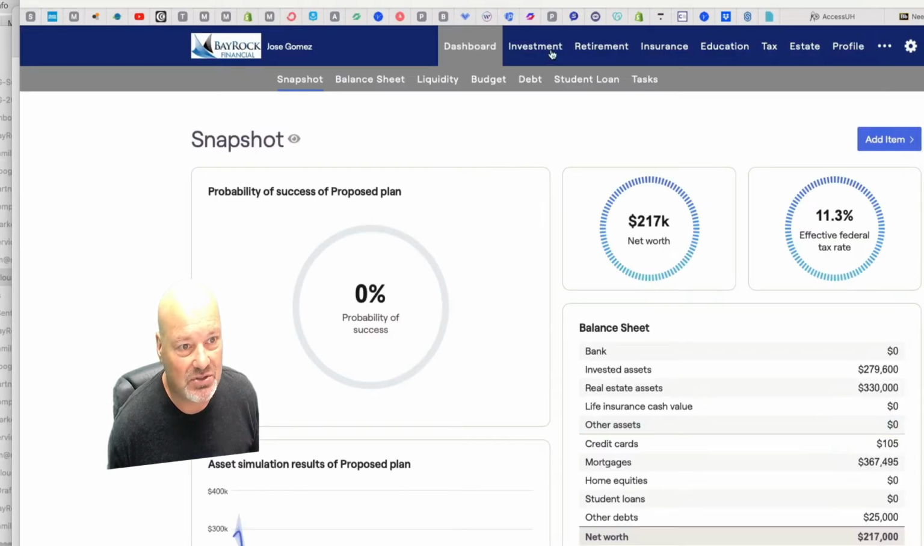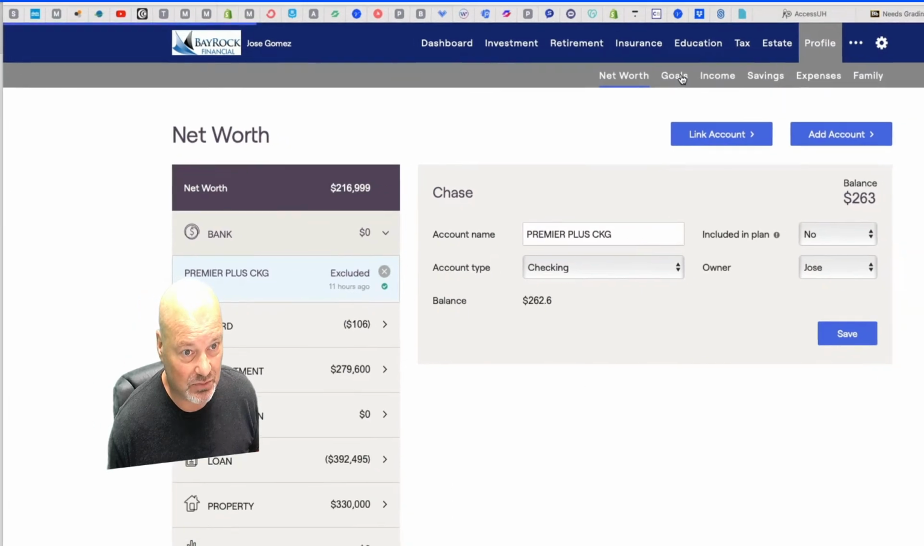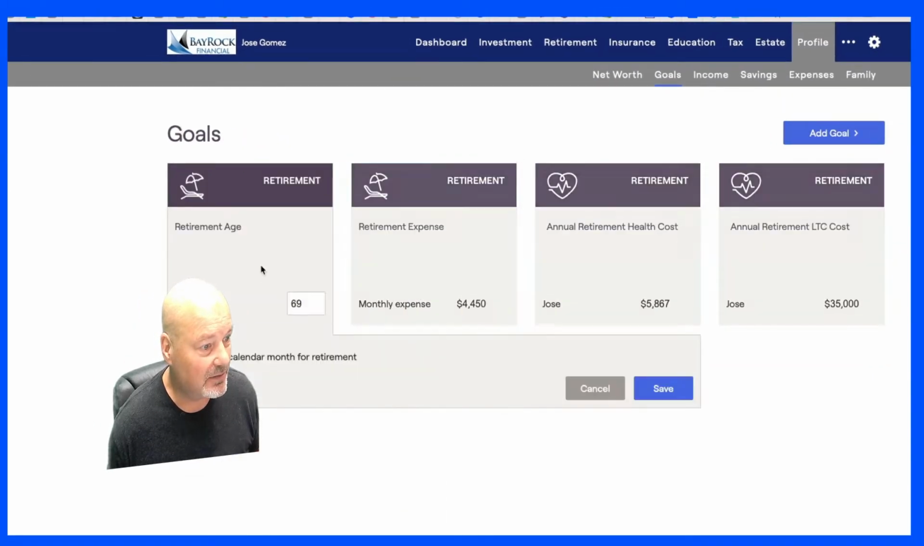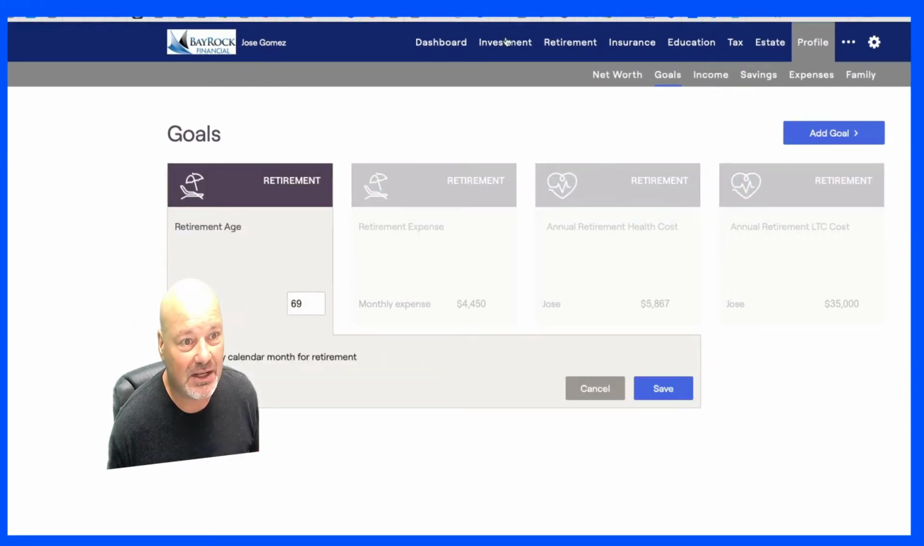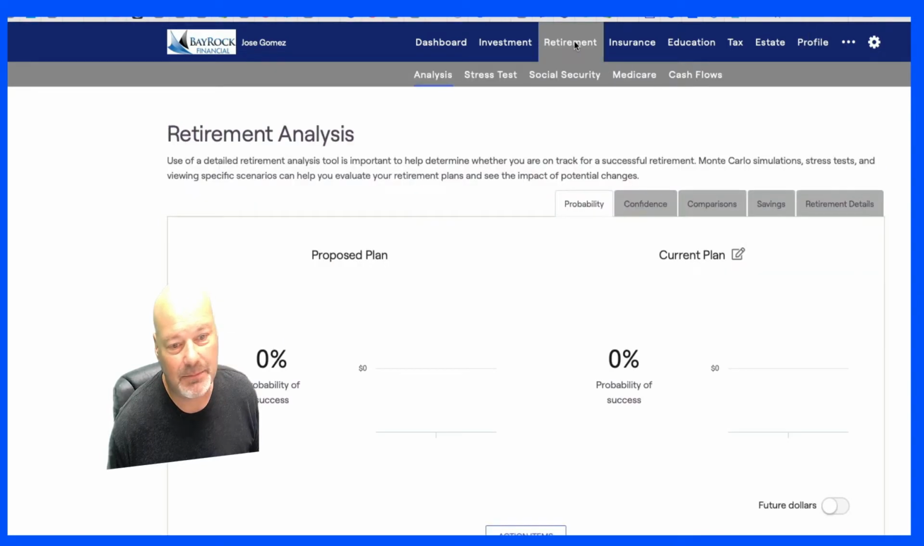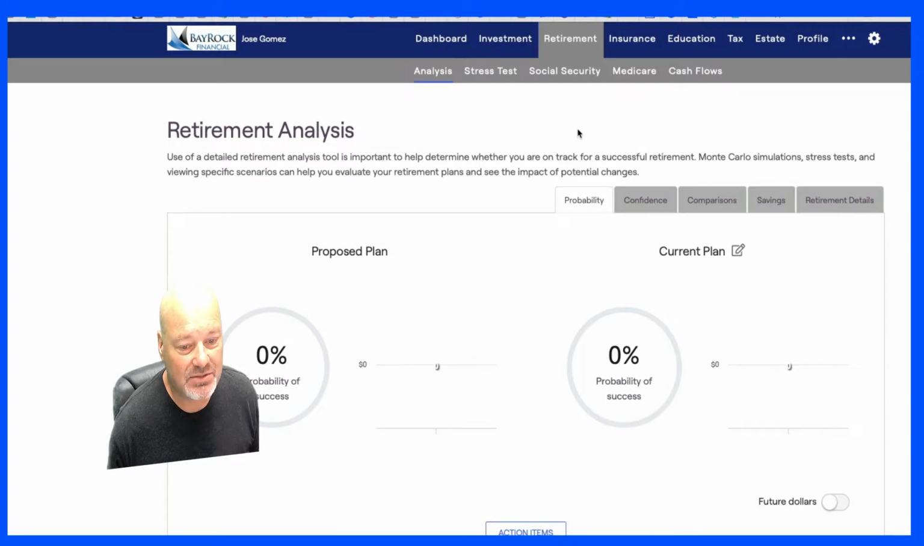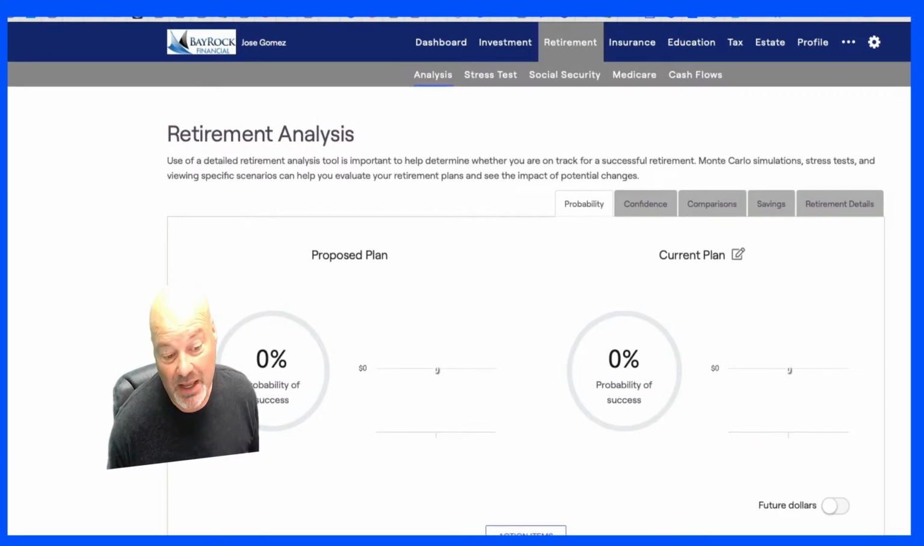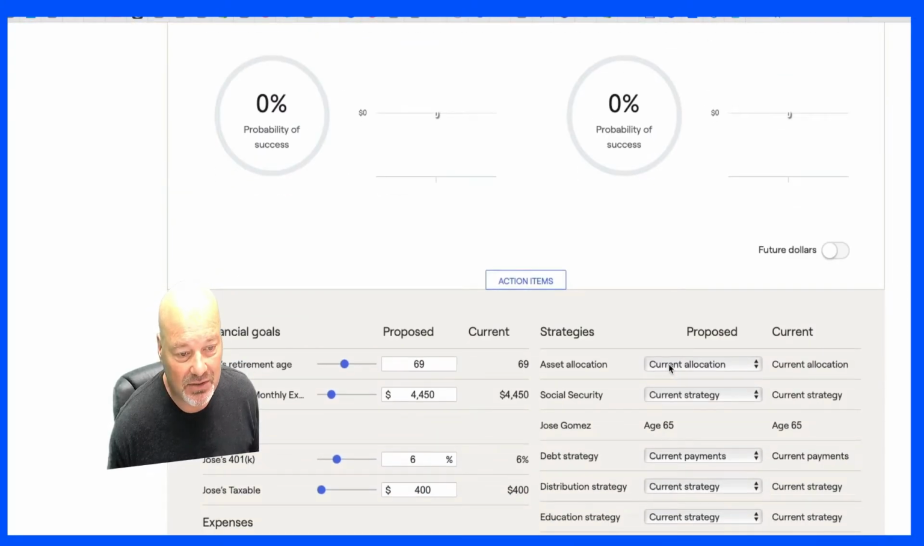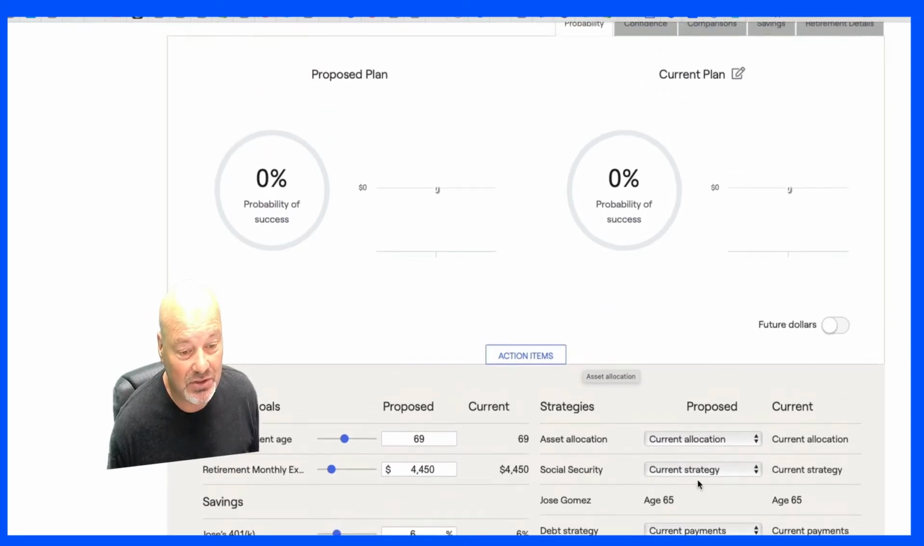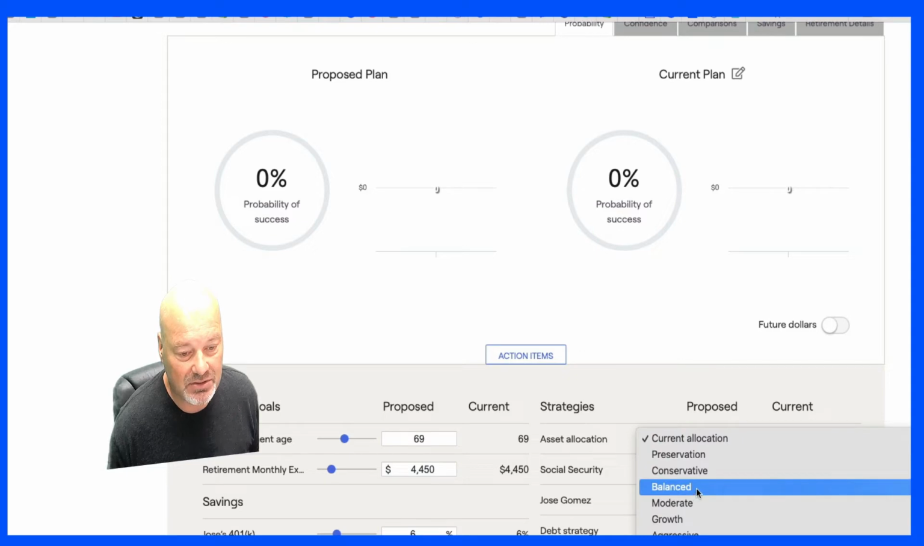Okay, so I'm going to just see what you're talking about here. I'm going to go to your goals and see what you mean, retirement. So you're going to retire at 69. Let me just jump into your retirement analysis screen. I'm going to click on action items. Looks like you're still using your current allocation, so you didn't change that apparently. I'm not sure. Maybe you did and it's not changing.